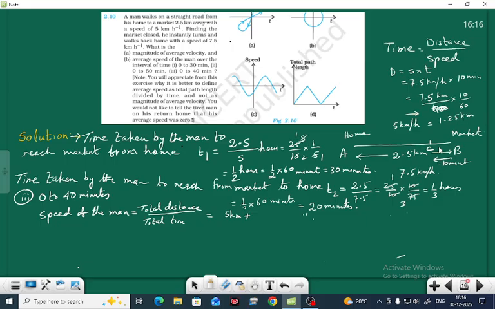That means from B to C it is 1.25 kilometer. So you are getting 2.5 kilometer plus 1.25.